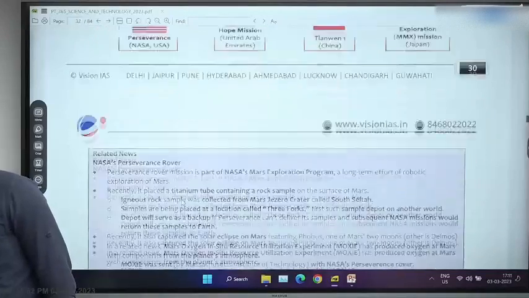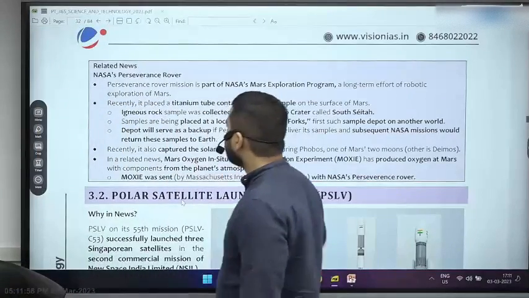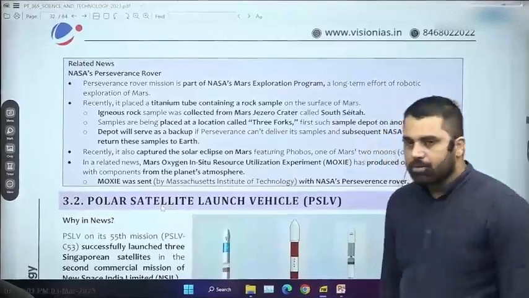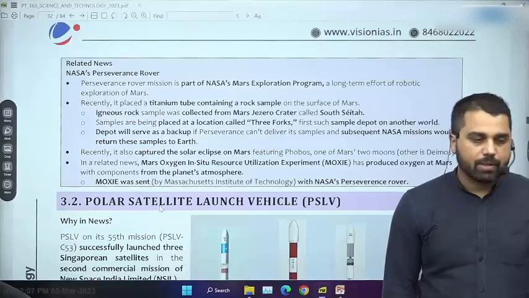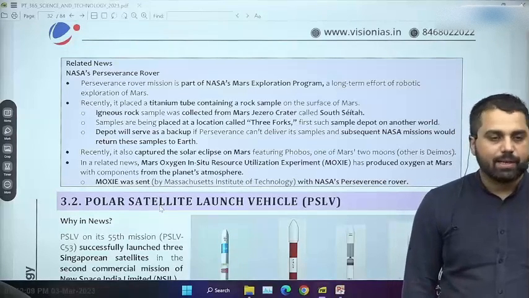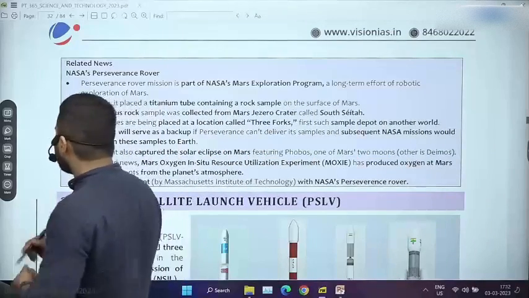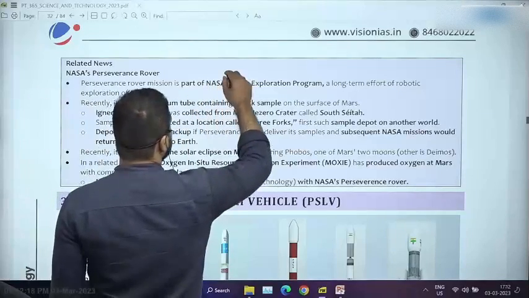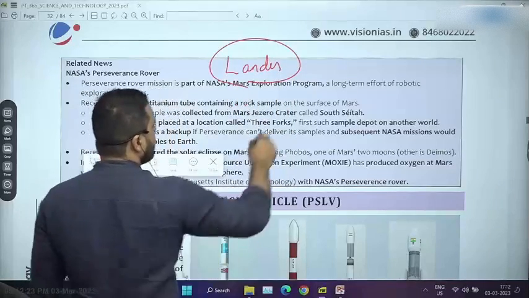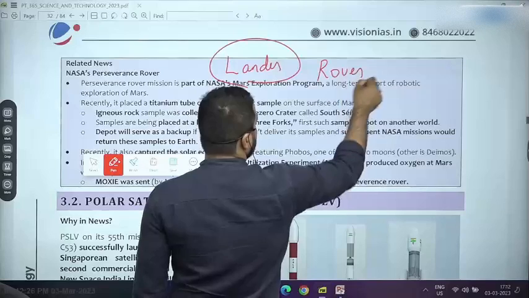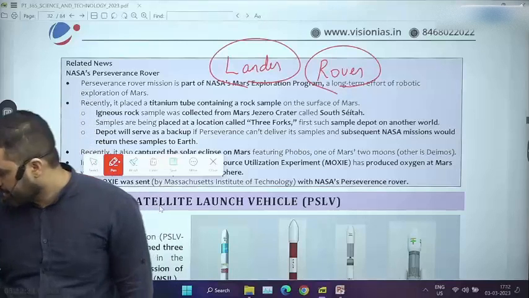A very important mission with respect to Mars, which if I have to remember will be NASA's Perseverance rover. Compared to an orbiter, while an orbiter orbits around a planet, जैसे चंद्रयान 1 जो इसरो का था, that was an orbiter mission, but जो lander and rover है, a lander mission can also have a rover. So when I am using the word lander, it means जो भी space probe है, that has actually landed on the surface, and rover जो है, that is going to roam around the surface, collect data, take beautiful pictures of a particular region, for example.